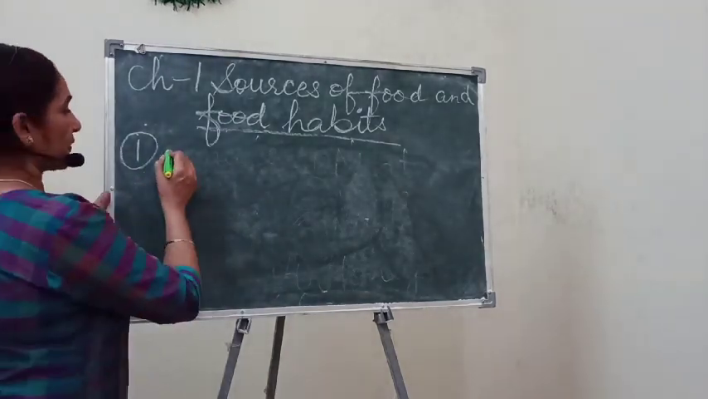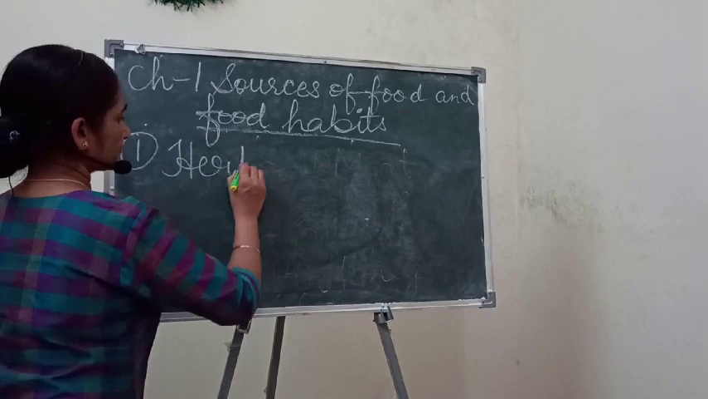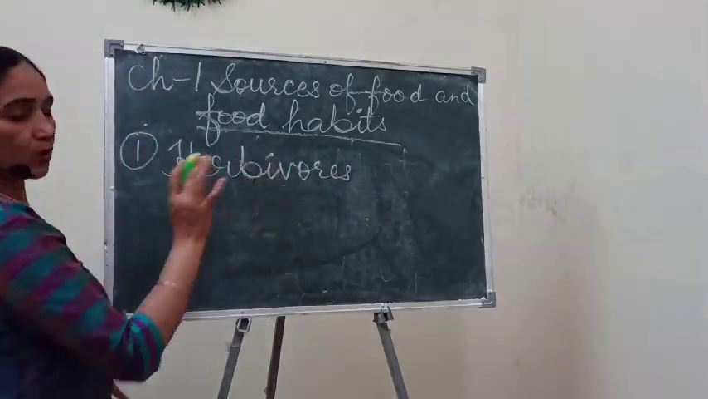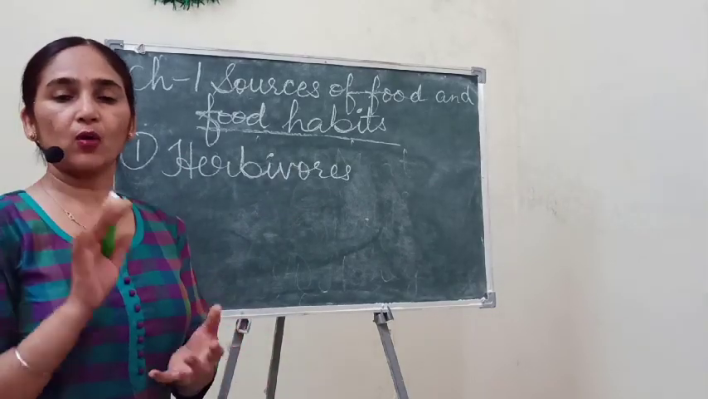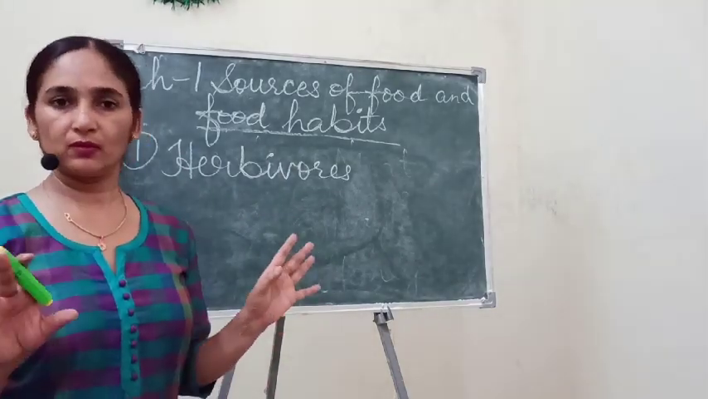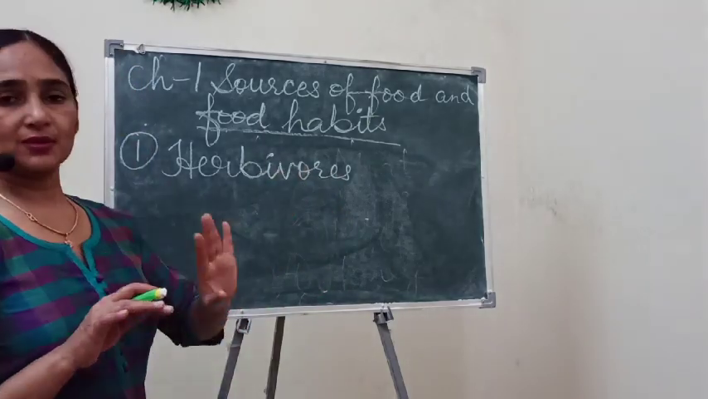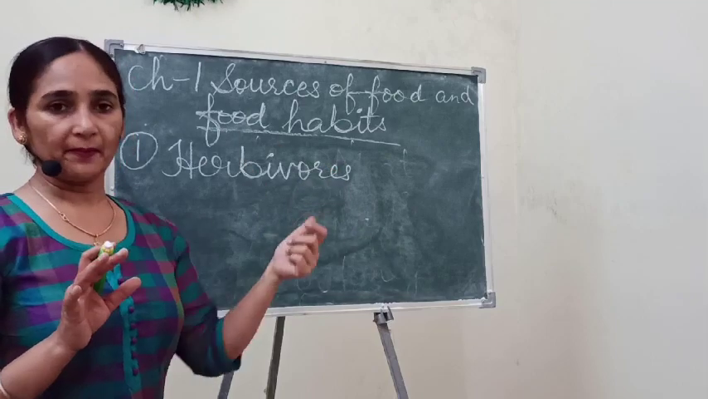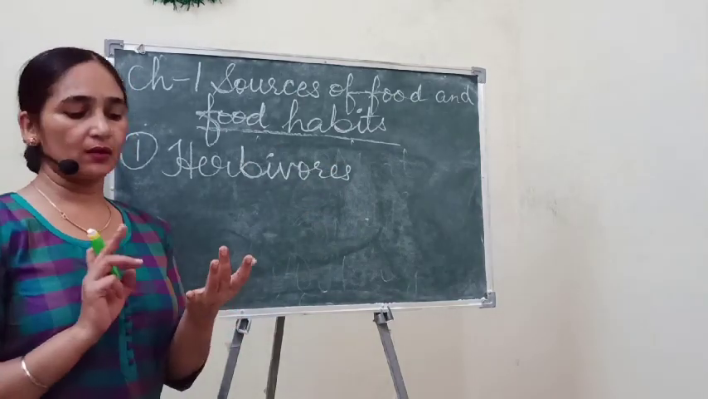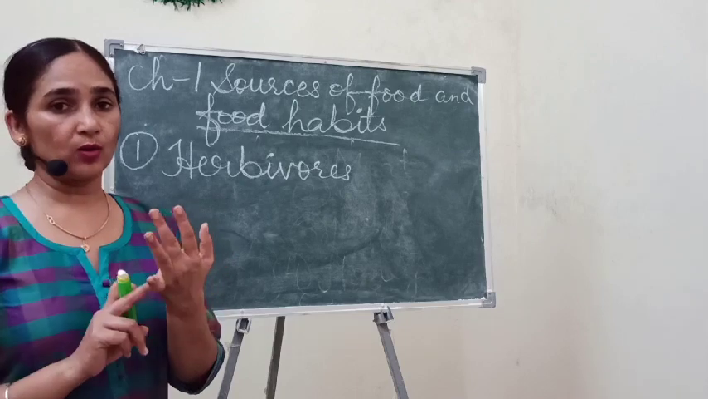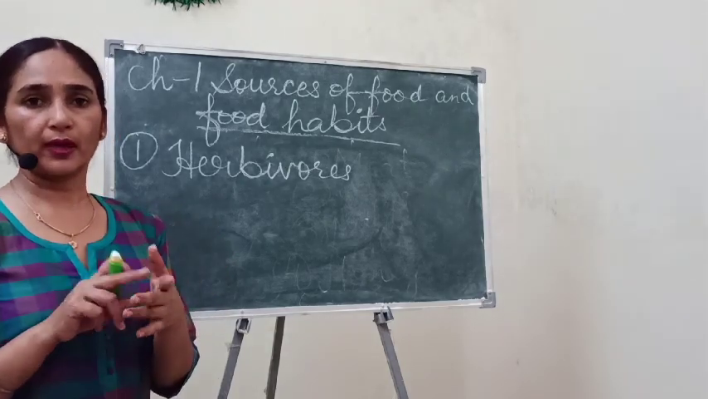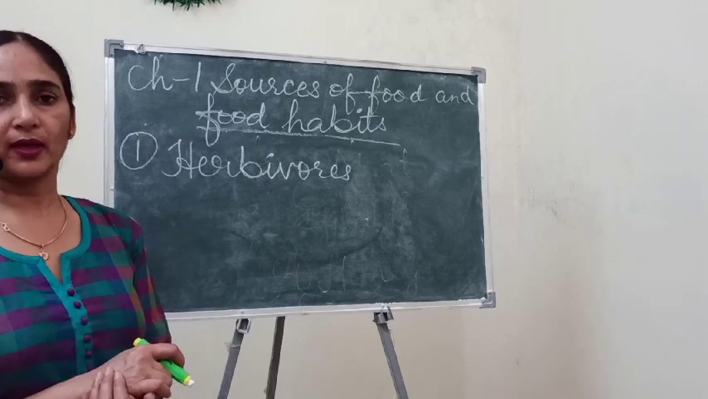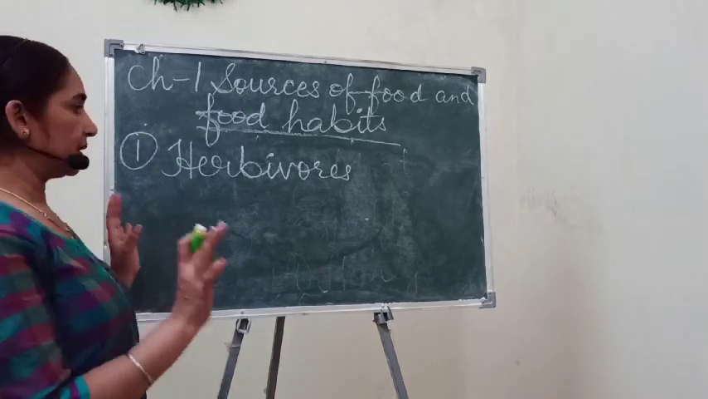First one is herbivores. Herbivores are those animals which feed on plants only. Okay, so herbivores, if you take example of herbivores, we can call the name of buffalo, cow, goat, okay, elephant. All these animals are herbivorous animals. Okay, they feed on plant material only.